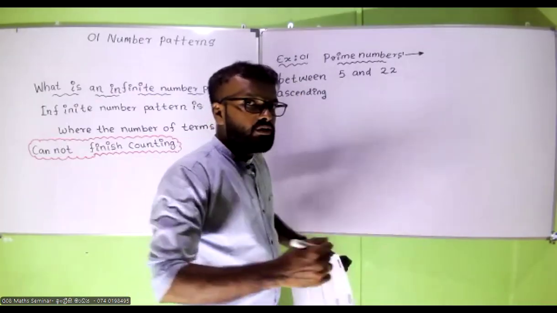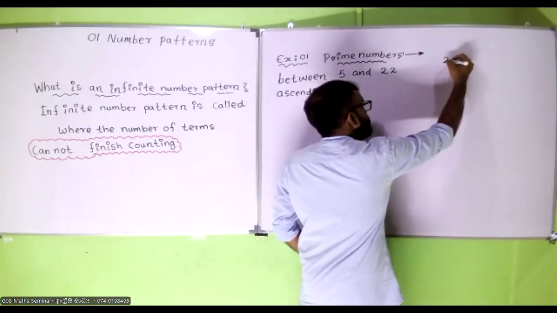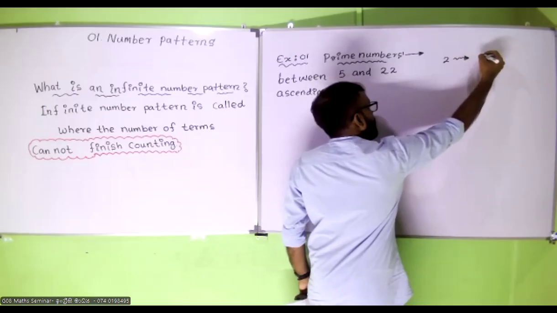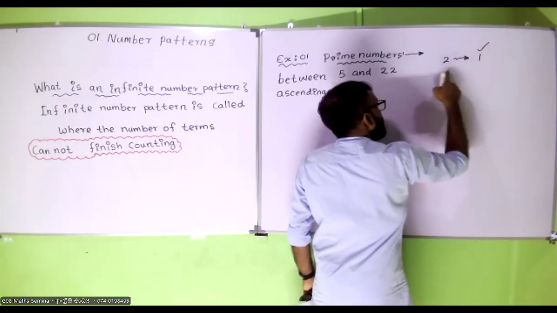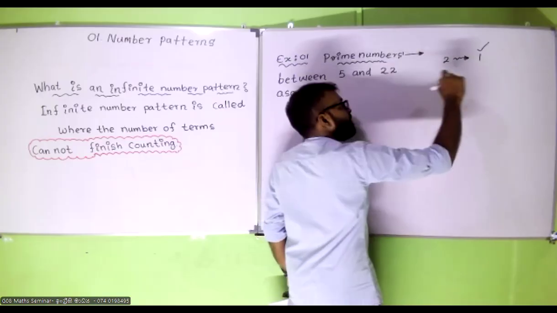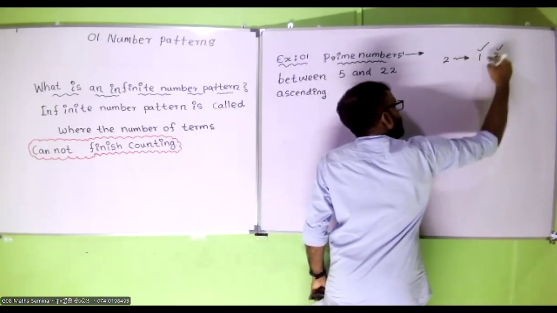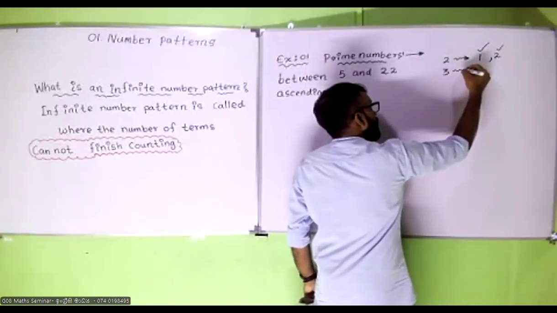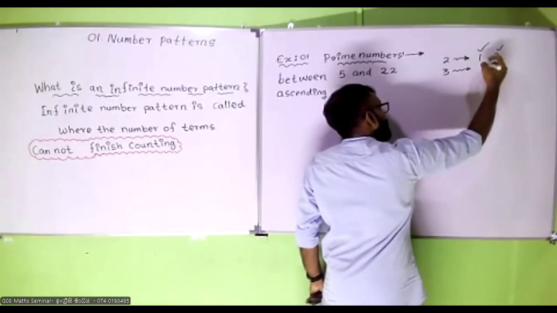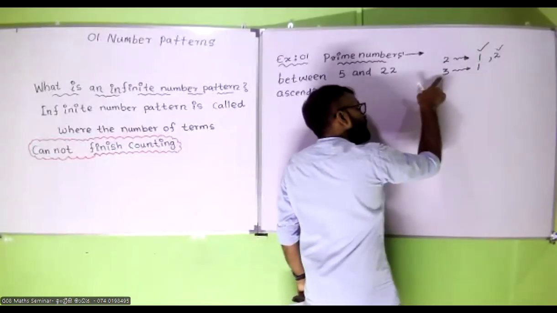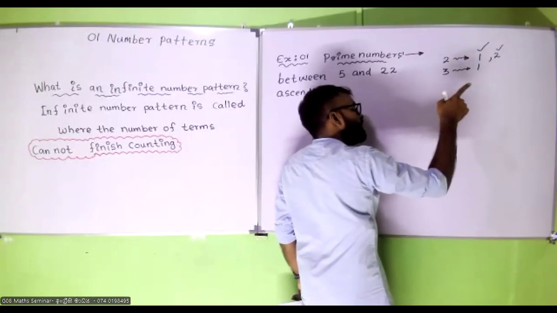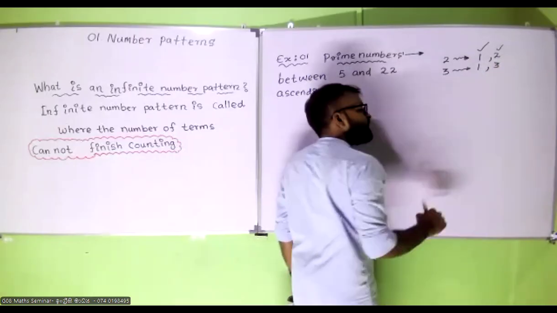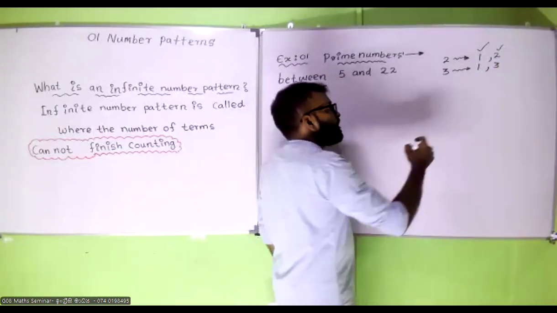So shall we take 2? Number 2, what are the factors? We can divide 2 by 1, and we can divide 2 by itself. That makes 2 factors. Okay. 3. We can divide 3 by 1, and we can divide 3 by itself. No other number can be taken. The factors are 1 and 3, so 3 is a prime number.